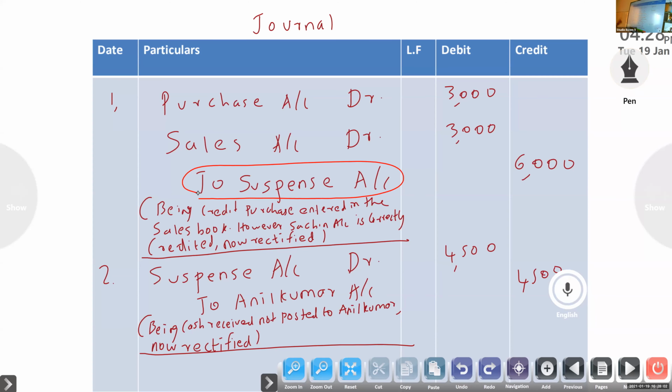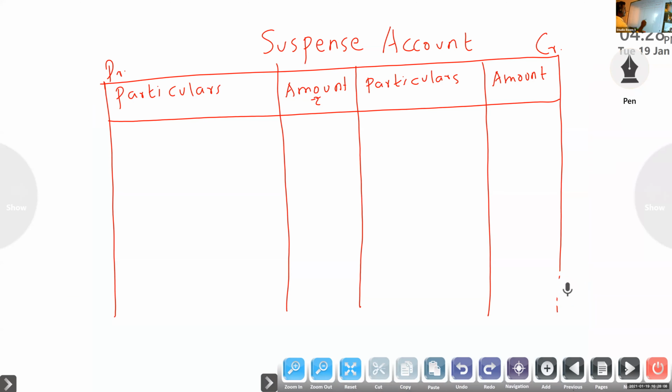It is credit. So on the credit side you have to write by purchase, by sales. By purchase 3,000, by sales 3,000.